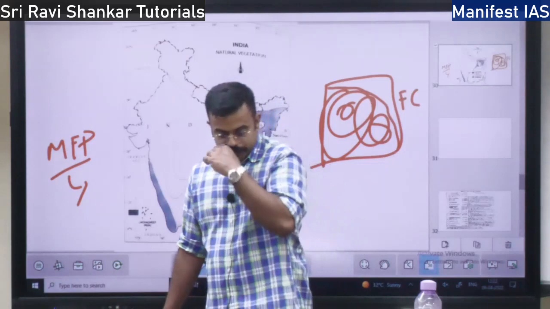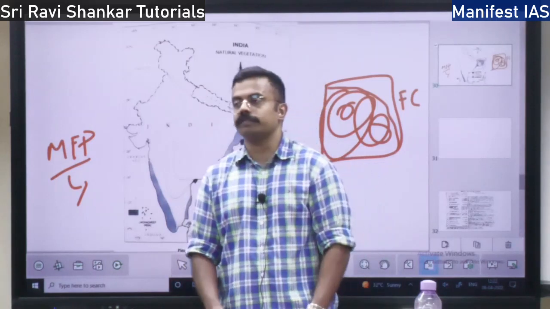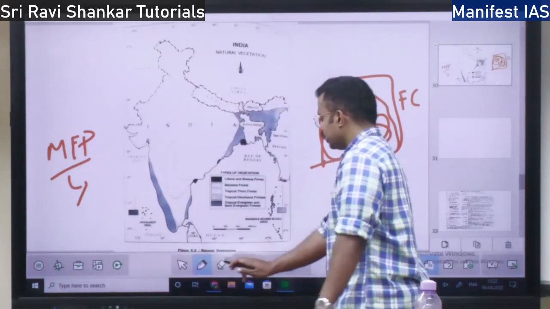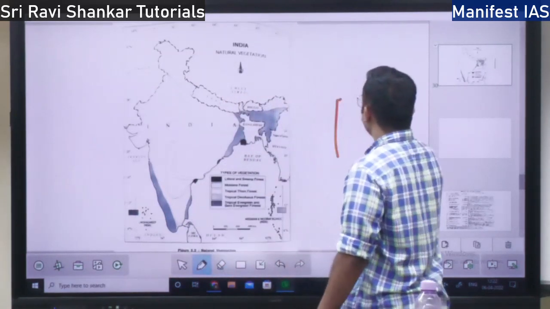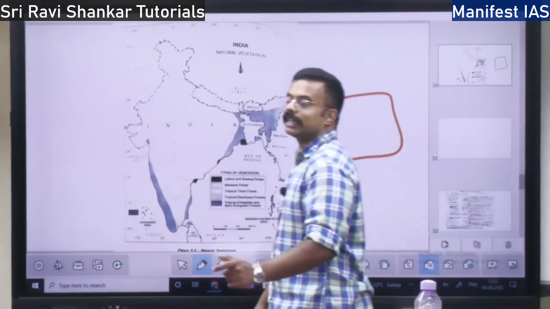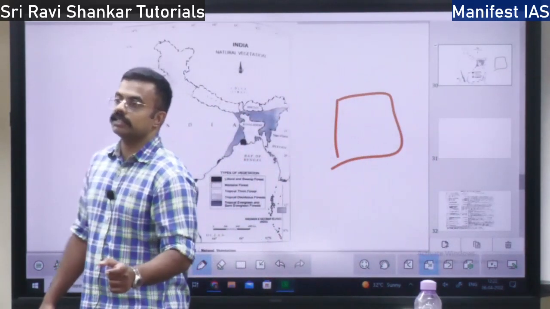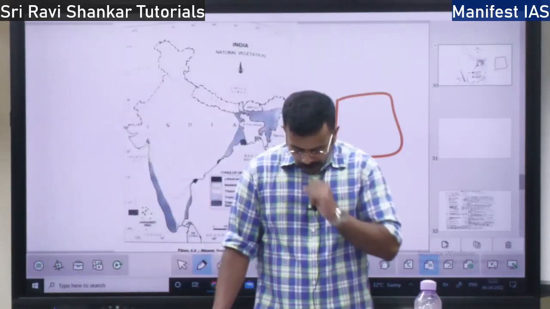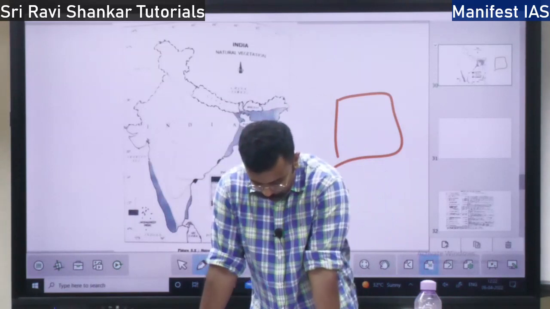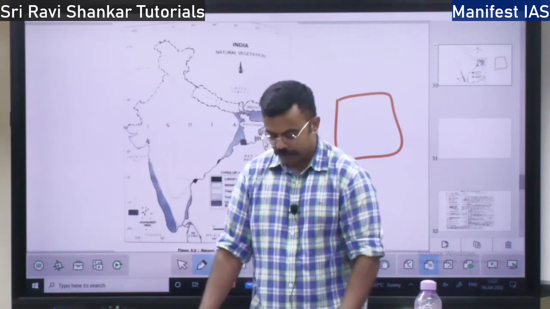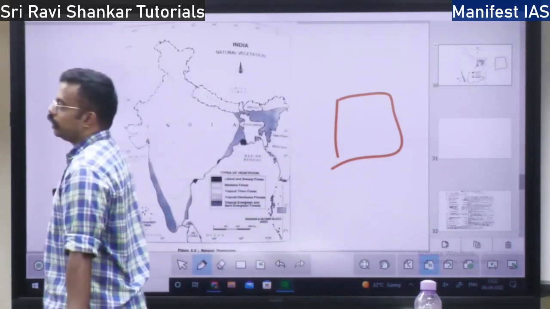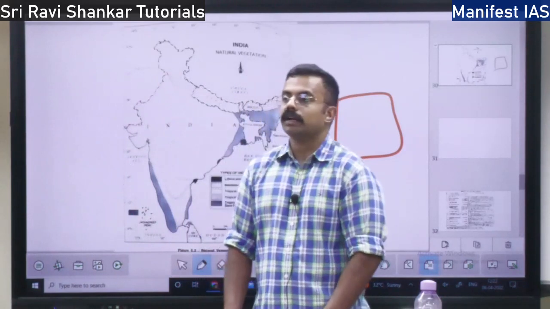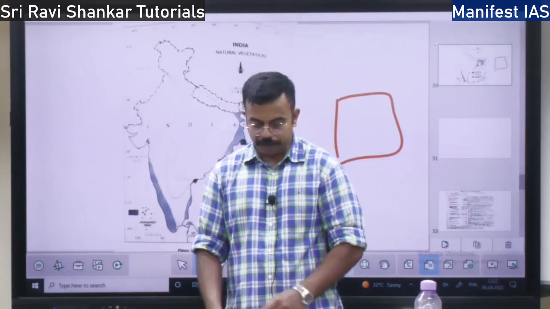What is agroforestry? Trees and agricultural crops grown on the same land. One plot is there, and in that plot you will grow trees as well as agricultural crops. That is agroforestry. Then you have community forestry. In community forestry, you have public and community land, and you grow trees on the public land or community land, empty lands.